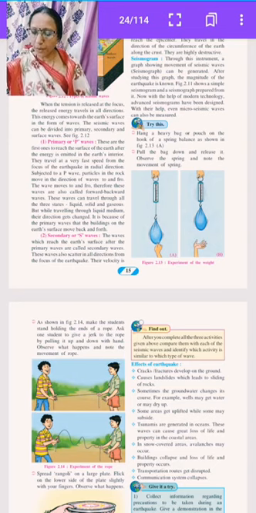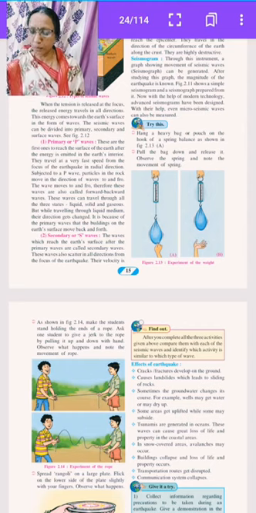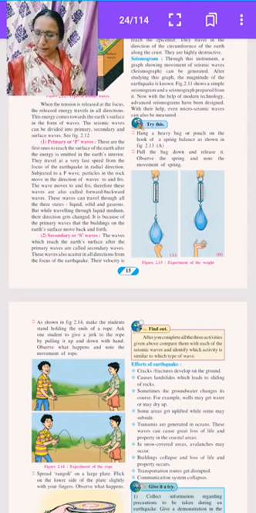They tied the rope and then loosened it. The students stand holding the ends of the rope. Ask one student to give a jerk to the rope by pulling it up and down with the hand. Observe what happens and note the movement of the rope. This is the figure 2.14 experiment of the rope.